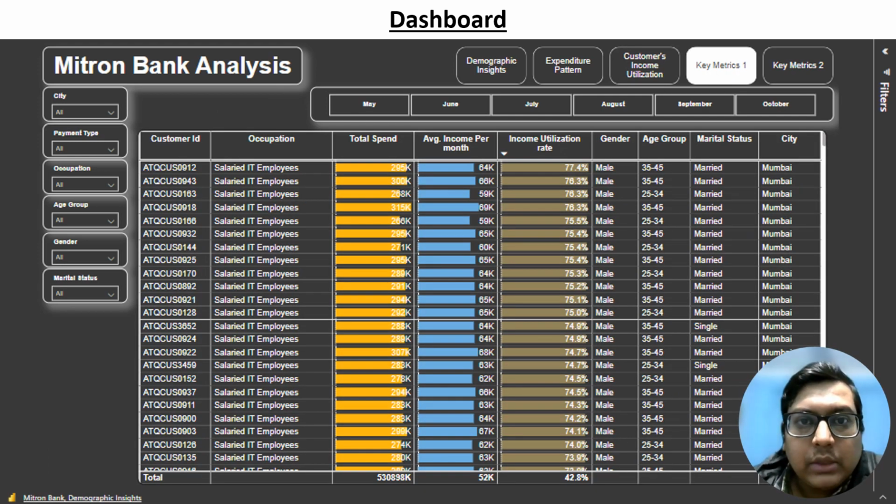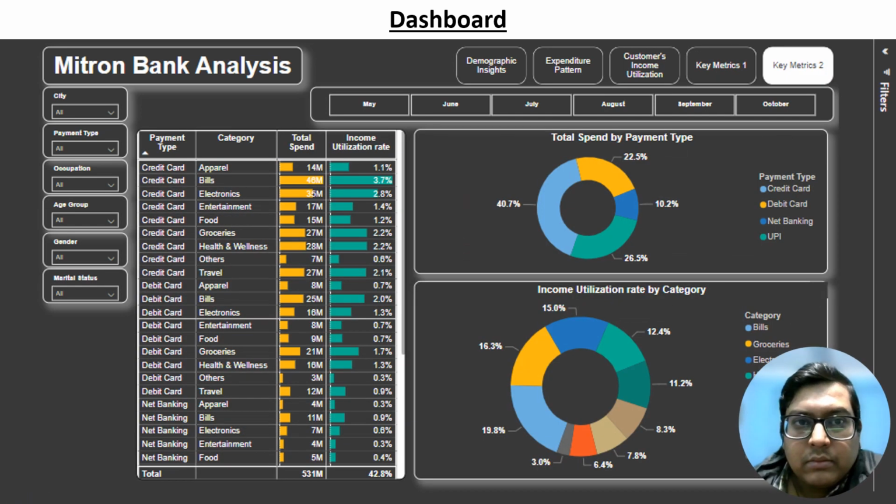The last two pages of the dashboard are Key Metrics 1 and Key Metrics 2. In Key Metrics 1, individual customer details are presented in tabular form based on occupation, total spend, average income per month, income utilization rate, gender, and city. In Key Metrics 2, credit card users are represented in table form with a donut chart based on category, total spend, and customer income utilization rate.